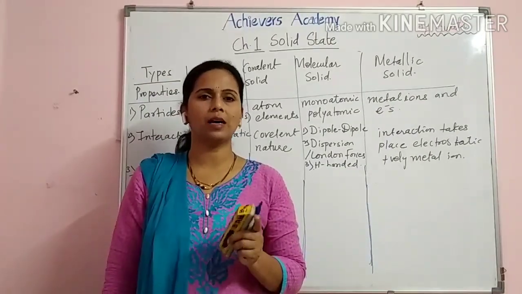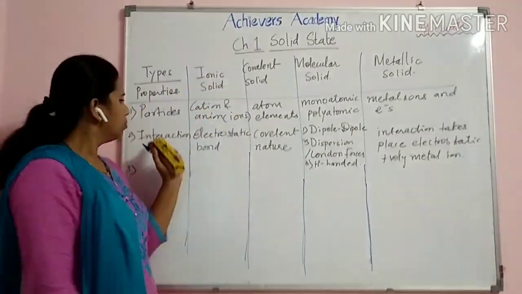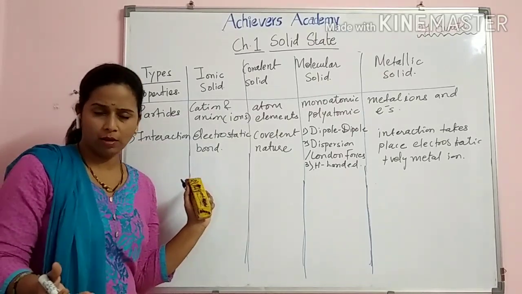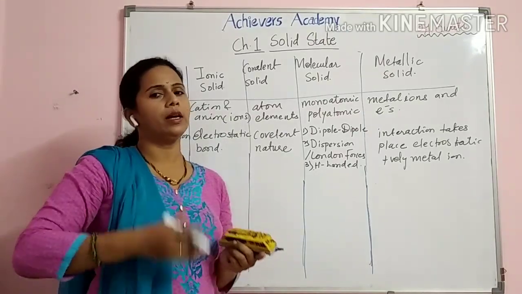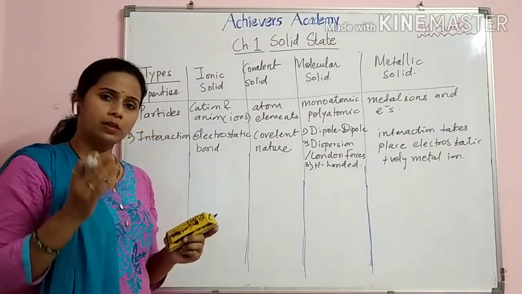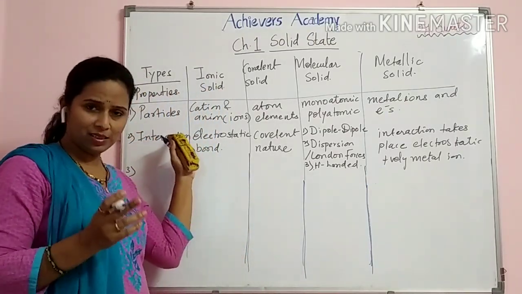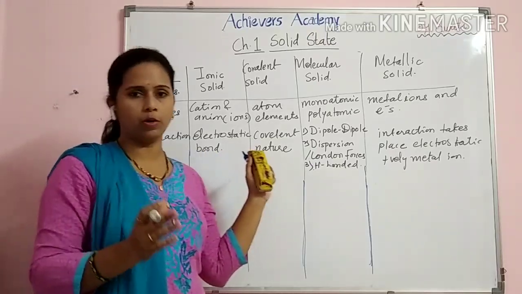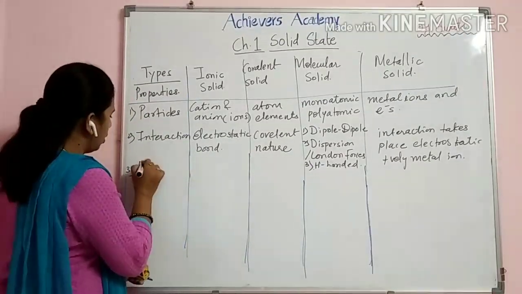Okay, now the next point is hardness. After that we are going to study the melting point and then thermal and electrical conductivity. Now all these 3 points depend upon the particles and their interaction, which is really very important. So let's write about the hardness.